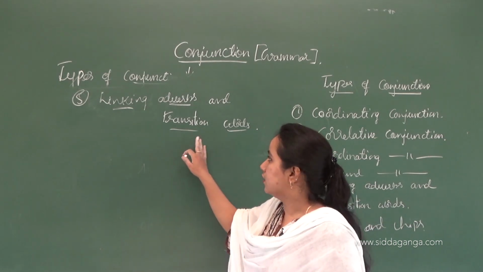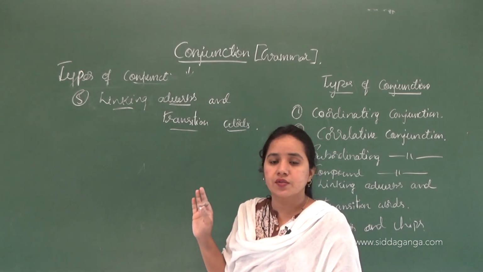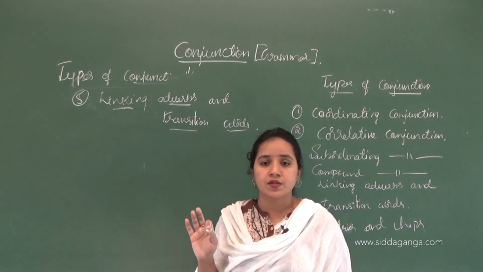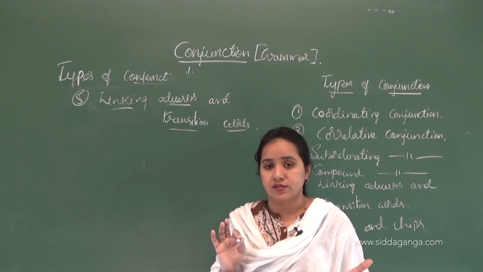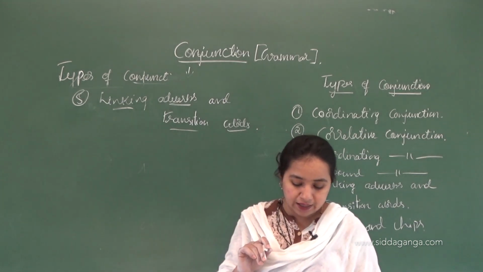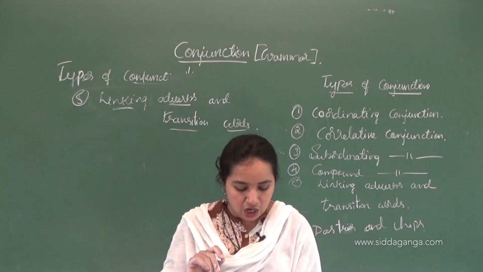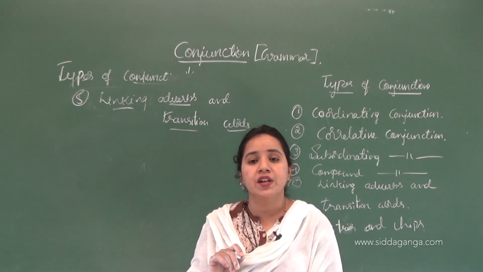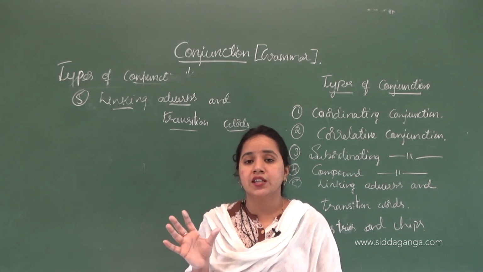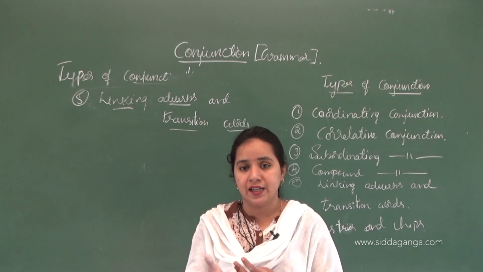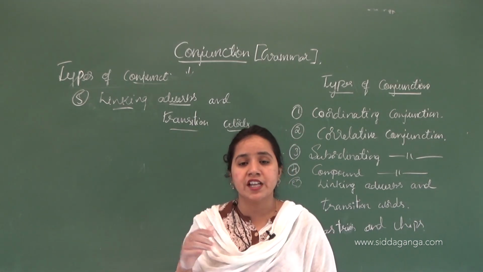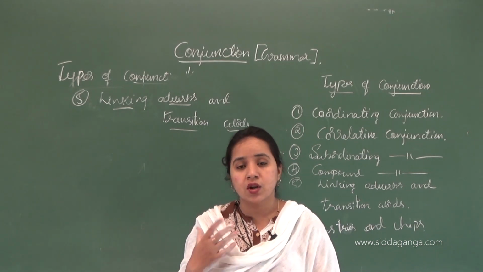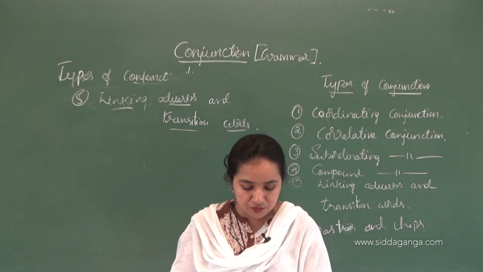Linking adverbs are used to join two independent clauses. Linking adverbs and transition words are used to provide transition between ideas.